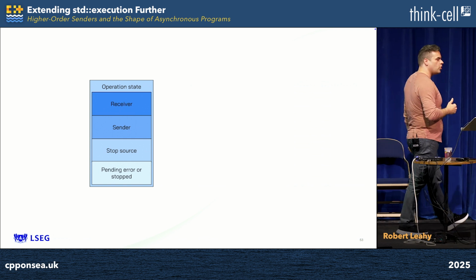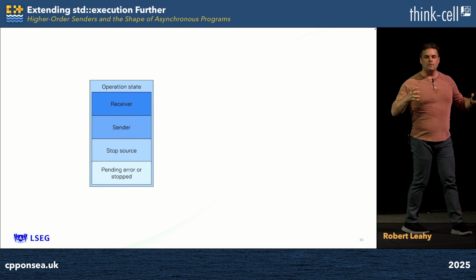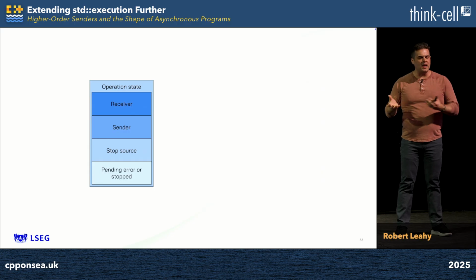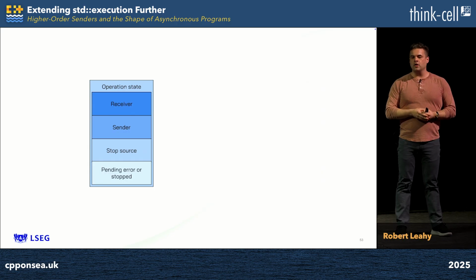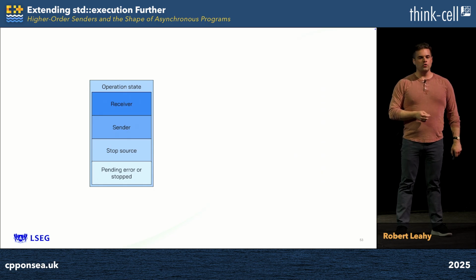And pending error or stopped is a reflection of the fact that when something ends with error or stopped, it may not be the last child. We can't block waiting for everyone to finish. That wouldn't be asynchronous. And so we need somewhere to record that completion so that we can retrieve it later and send it through to our consumer.